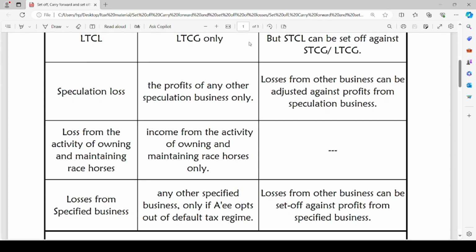Both being specified businesses, the loss of one specified business can be set off against income of any other specified business only.